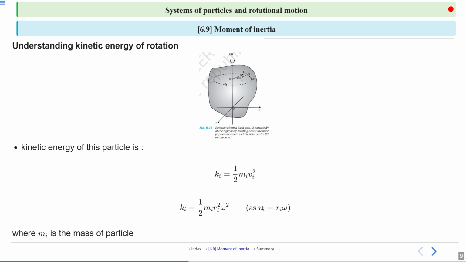But we know v i is equal to r i omega. So just put the value of v in the formula of the kinetic energy of the particle. So you will get k i is equal to half m i r i square omega square. Yes or no? Where m i is the mass of the ith particle. This relation is very important.